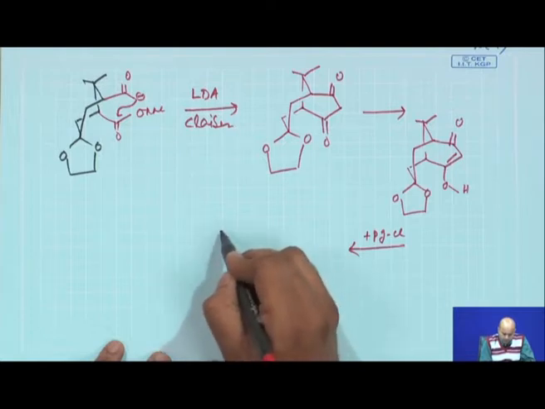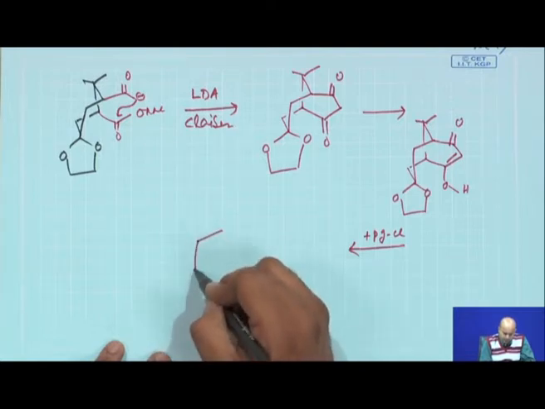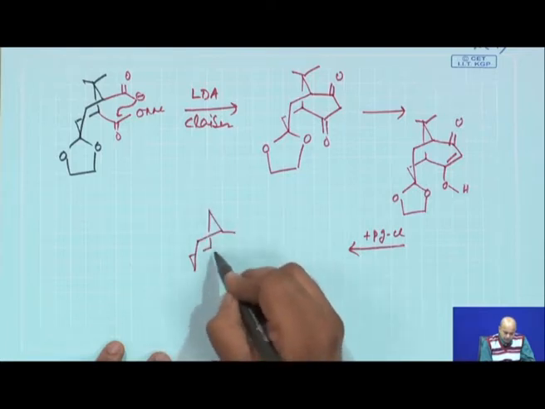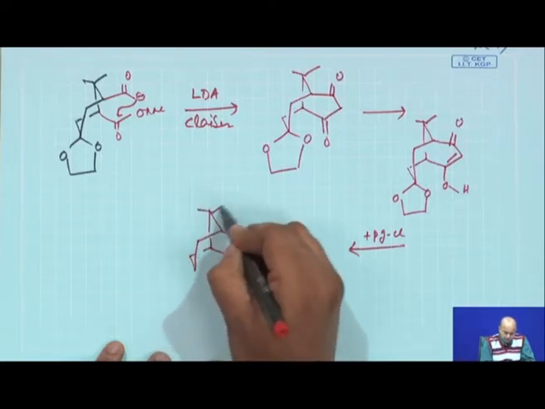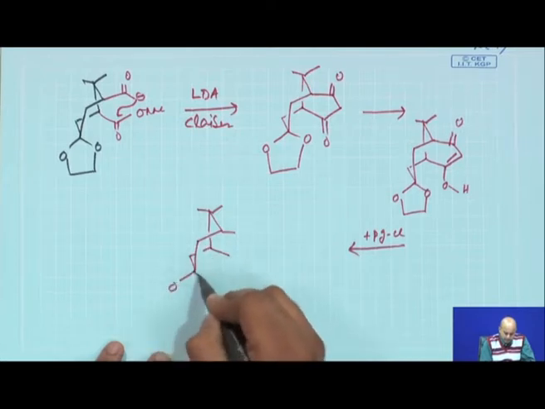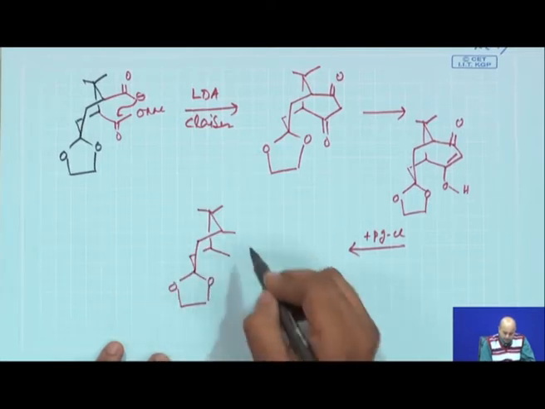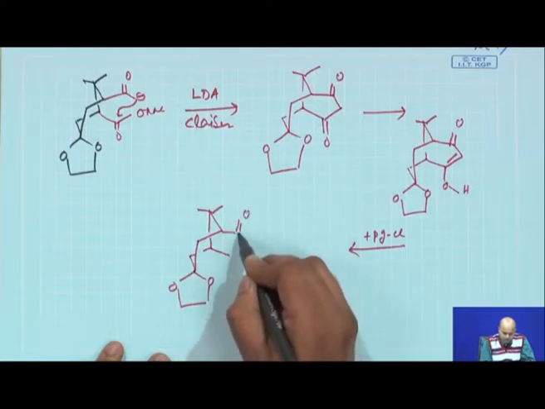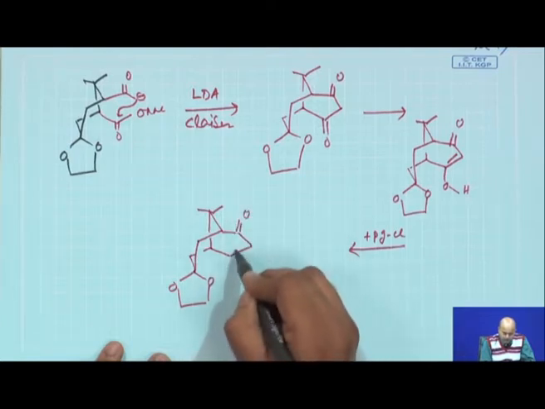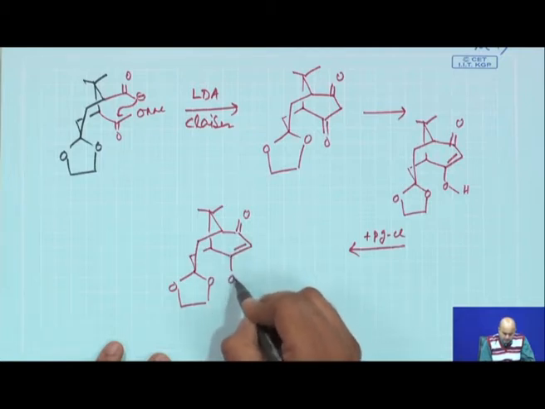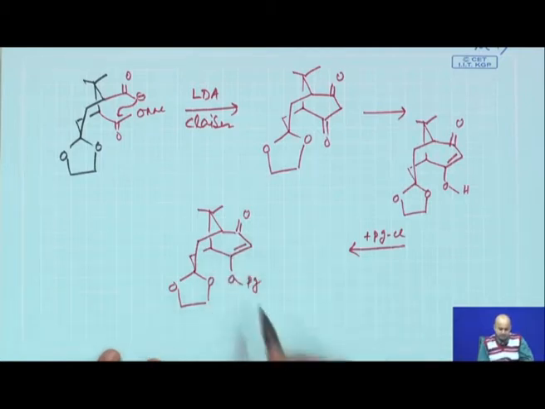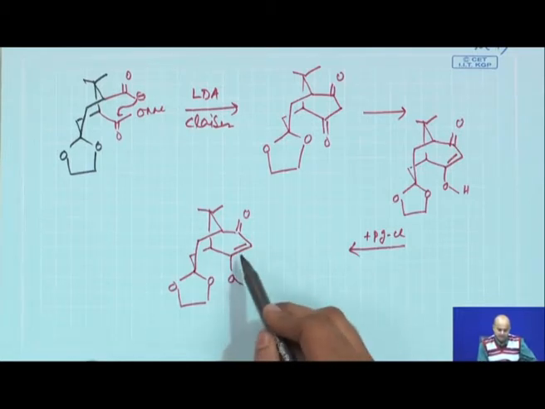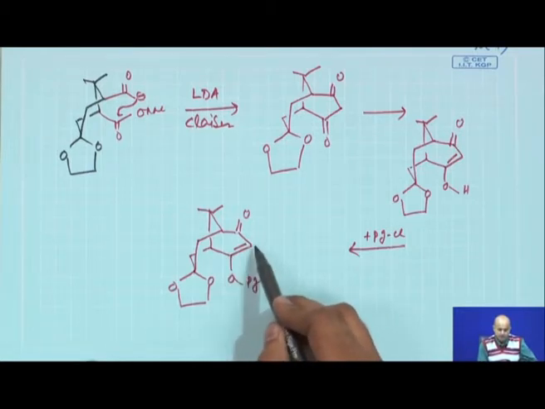And now, we will see how this structure looks, which is ready for the next round of reaction. So, this part is remaining there. You have the diketone here and you have this OPG.